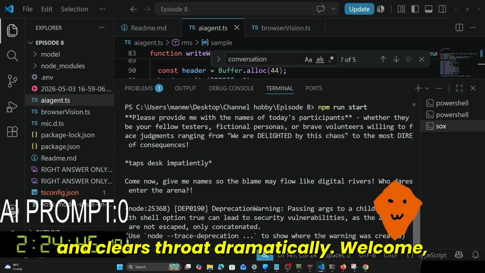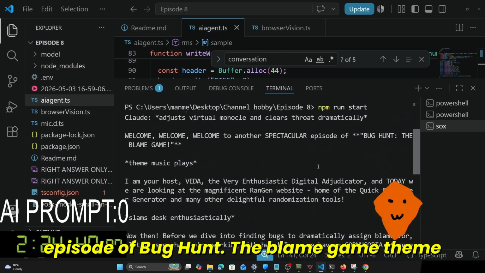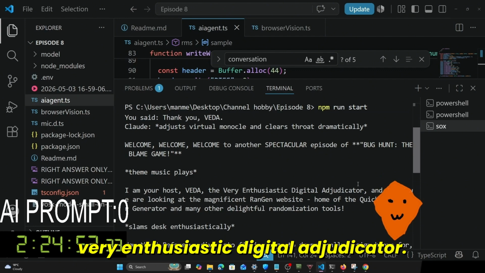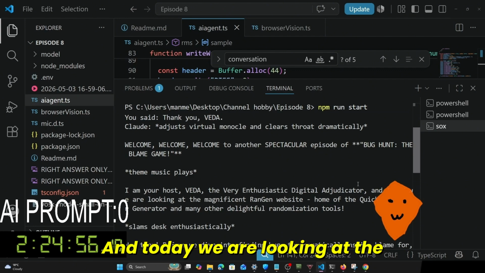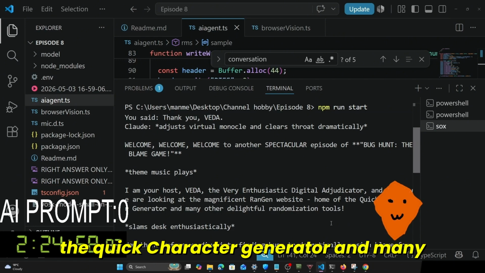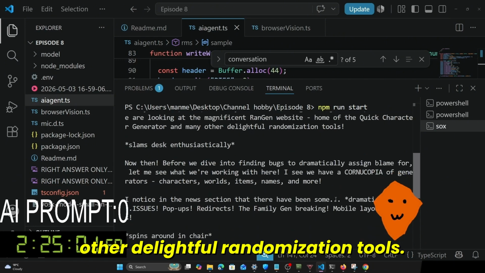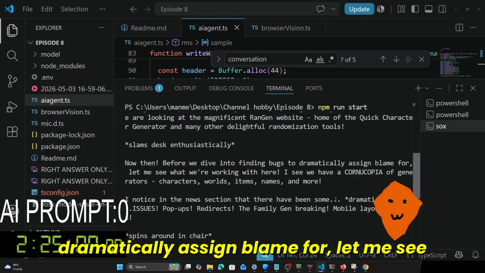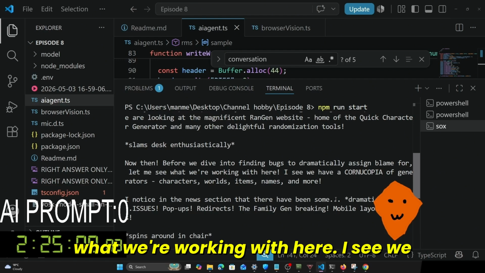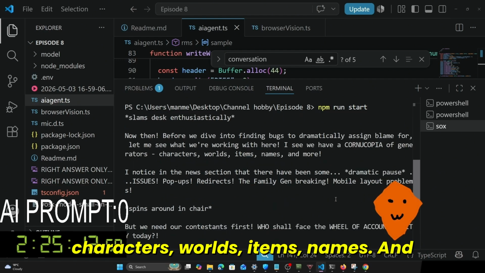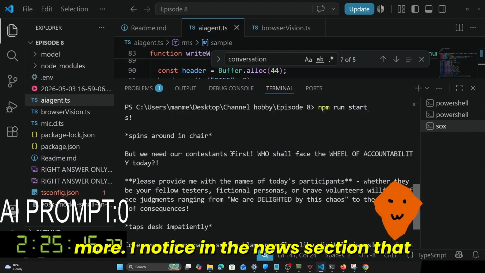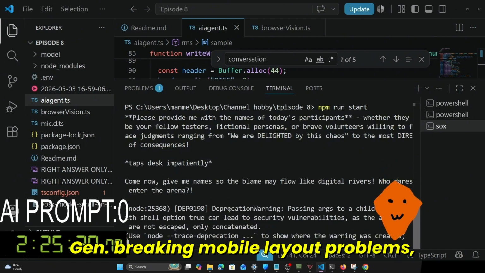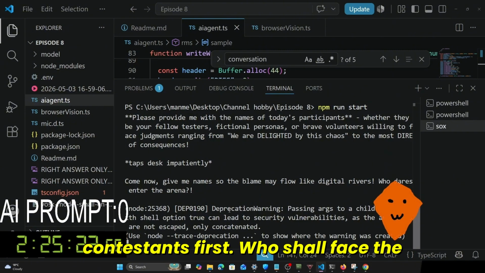Adjusts virtual monocle and clears throat dramatically. Welcome to another spectacular episode of Bug Hunt, the Blame Game. Theme music plays. I am your host, Veda, the very enthusiastic digital adjudicator, and today we are looking at the magnificent GrandGen website, home of the quick character generator and many other delightful randomization tools. Slams desk enthusiastically. Now then, before we dive into finding bugs to dramatically assign blame for, let me see what we're working with here. I see we have a cornucopia of generators, characters, worlds, items, names, and more. I notice in the news section that there have been some dramatic pause issues, pop-ups, redirects, the family gen breaking, mobile layout problems, spins around in chair.